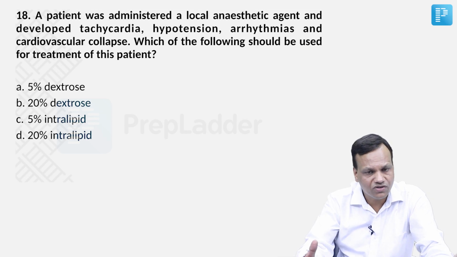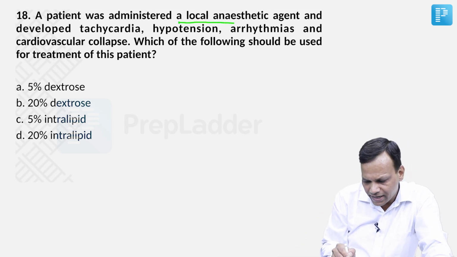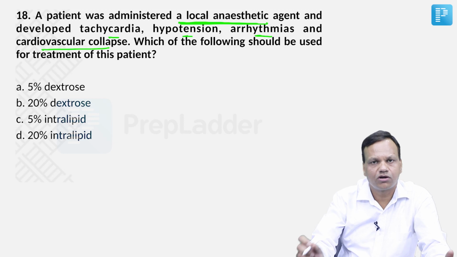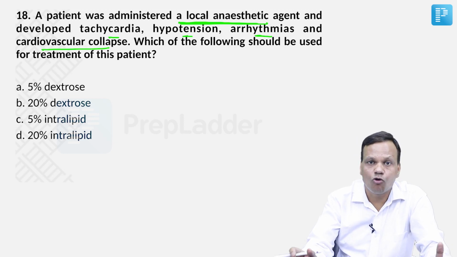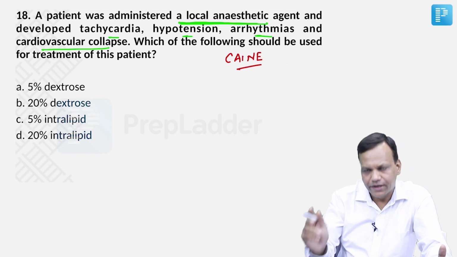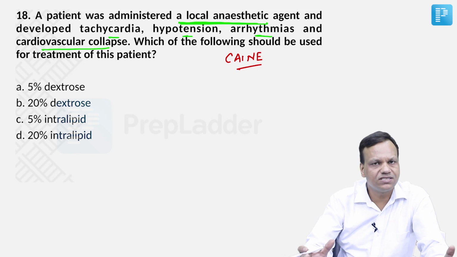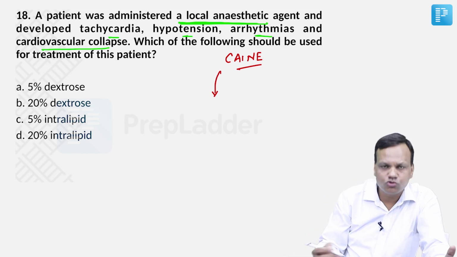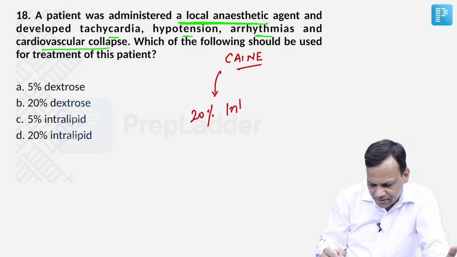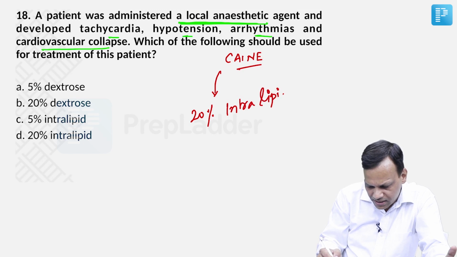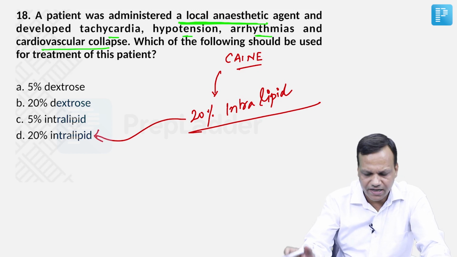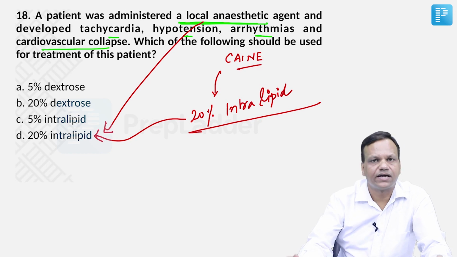Another repeat. Last year also it was asked. A patient was administered a local anesthetic and developed tachycardia, palpitation, hypertension, arrhythmias, cardiovascular collapse. So it is local anesthetic overdose. Drugs which end with caine, like bupivacaine, lignocaine, prilocaine, their overdose can cause these side effects, and the drug of choice for overdose of these local anesthetics is 20% intralipid. That was the direct question asked last time also; the same question is asked now in the form of a history. So it is 20% intralipid, the drug of choice for local anesthetic toxicity.